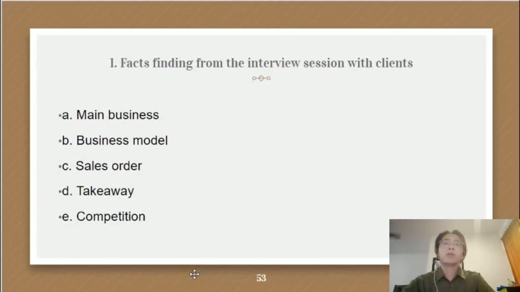And for takeaway, because our client is not really good at using smartphones and applications, they do not use those takeaway applications like Food Panda. And for the competition, there are a lot of similar burger stalls around this area, so the competition is a little bit high.